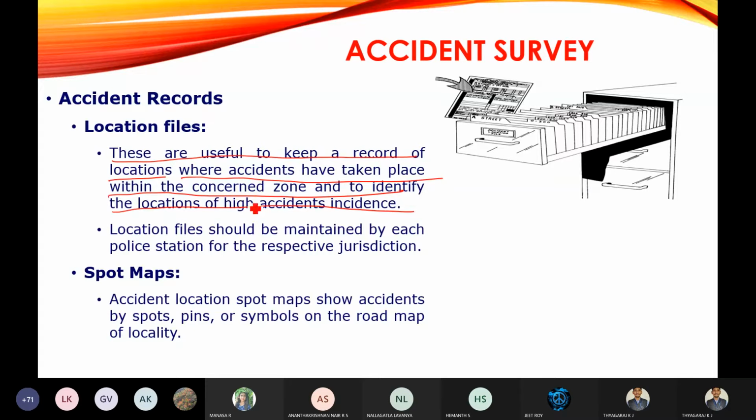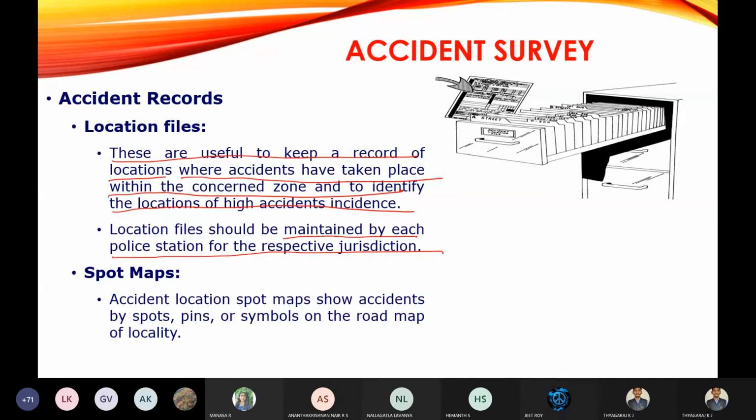Then location files should be maintained by each police station for the respective jurisdiction. So simply remember, a location file is a file where the details of accident locations are maintained, and it should be maintained by each and every individual police station. So in all the police stations, the location files should be maintained in their respective jurisdiction.